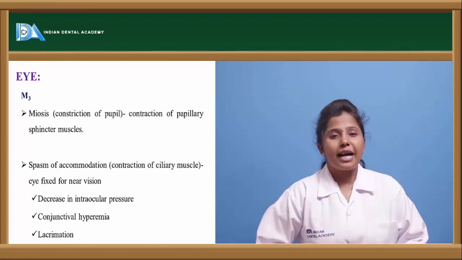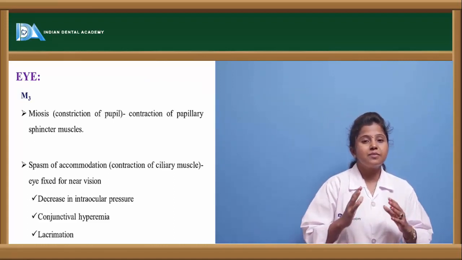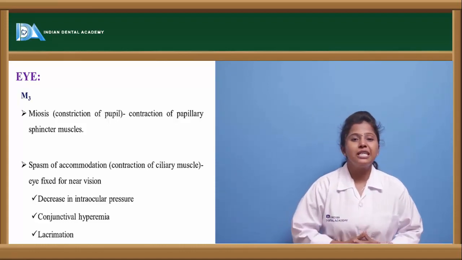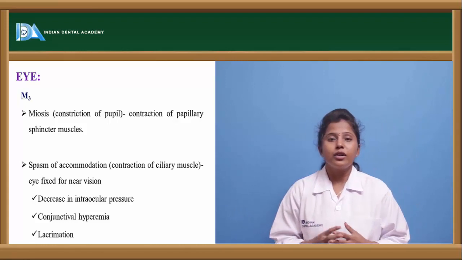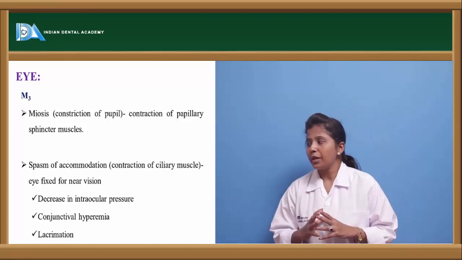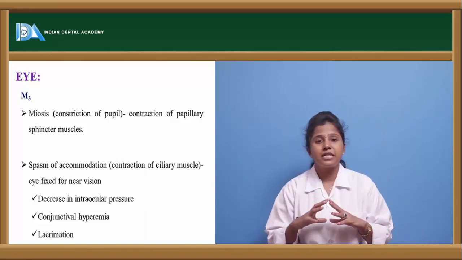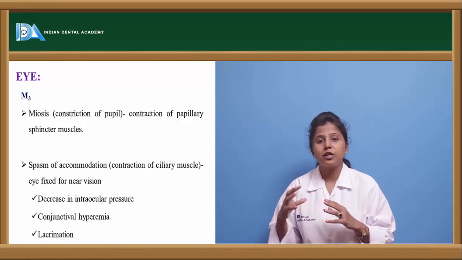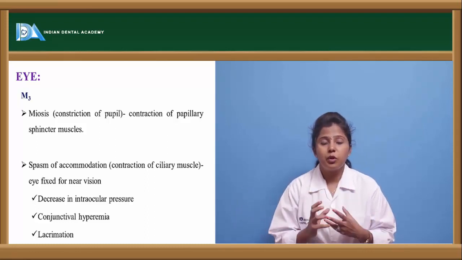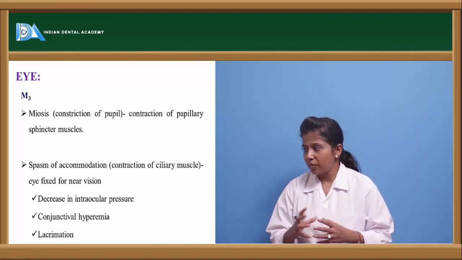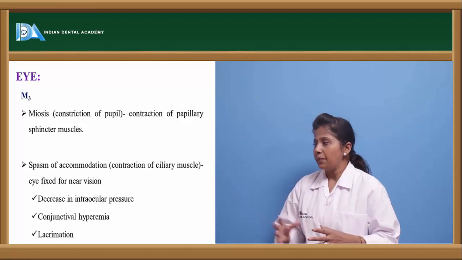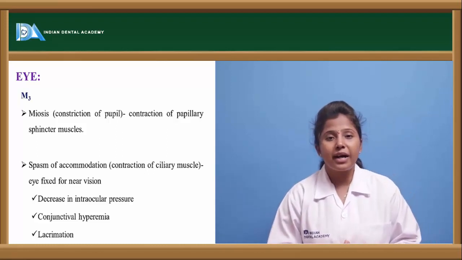Let us see the actions of these muscarinic receptors. The muscarinic receptor location differs. If we see the action of these muscarinic receptors on the eye, especially in the eye, the M3 type of receptors are present. These parasympathomimetic, or as we can say cholinergic drugs, if they bind to these M3 receptors, cause constriction of the pupil as well as the pupillary sphincter muscles which are present in the eye. And apart from that, it causes spasm of accommodation.